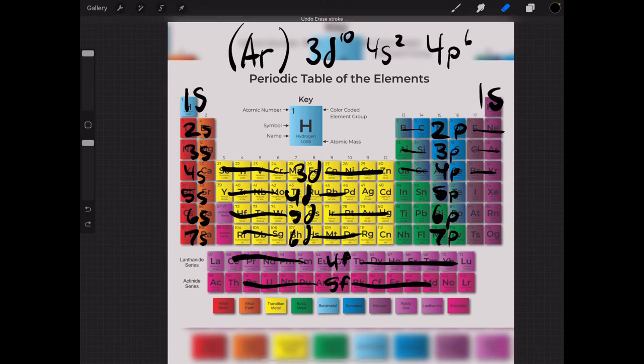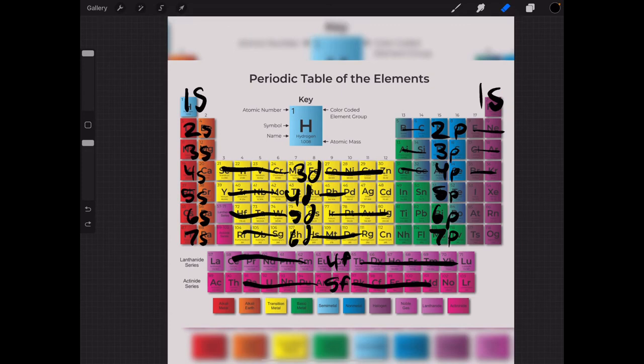Now let's try a lanthanide or actinide. Here we have the SDPF. So we can start from the nearest noble gas. Let's do a tough one. Einsteinium. Einsteinium is a good one. Einsteinium is 99.